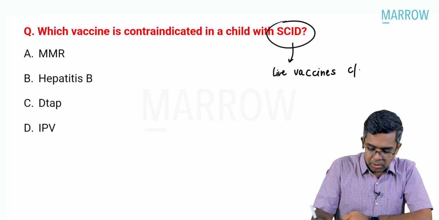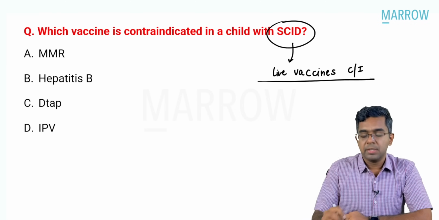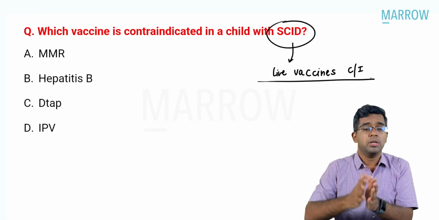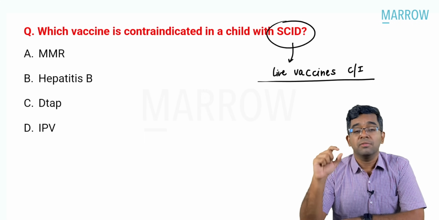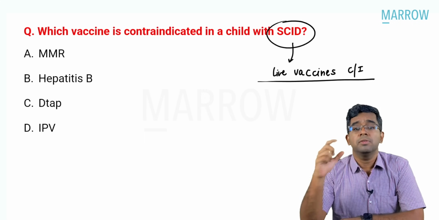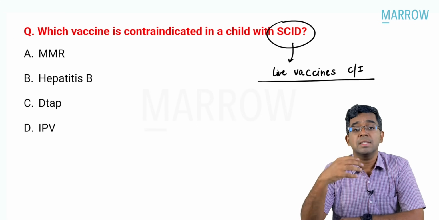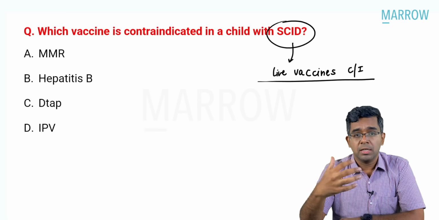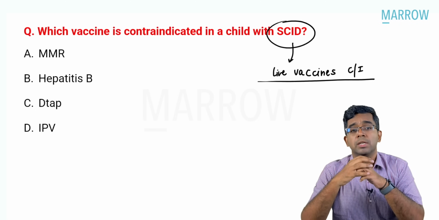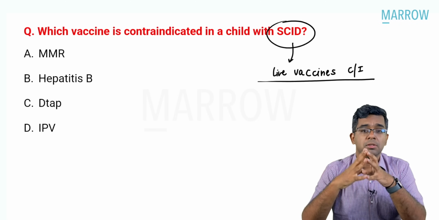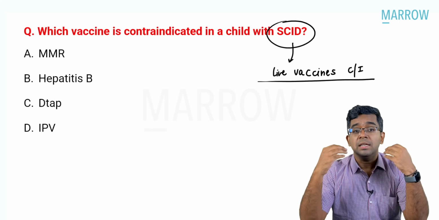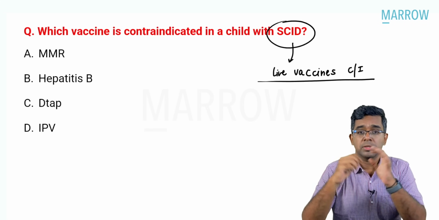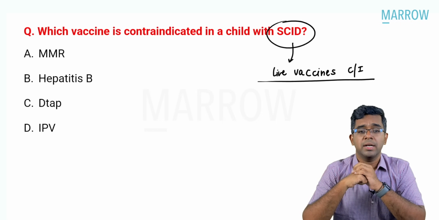Live vaccines are contraindicated, and you should know the reason. It is simply because in a severely immunodeficient child, if you give the live vaccine, the vaccine strain itself will undergo uncontrolled proliferation, and it can even result in serious problems like pneumonia, meningitis, right? So it is due to uncontrolled proliferation of the vaccine strain itself in the immunocompromised child, which can be very life-threatening for that particular child also. So that is why live vaccines are contraindicated in SCID.